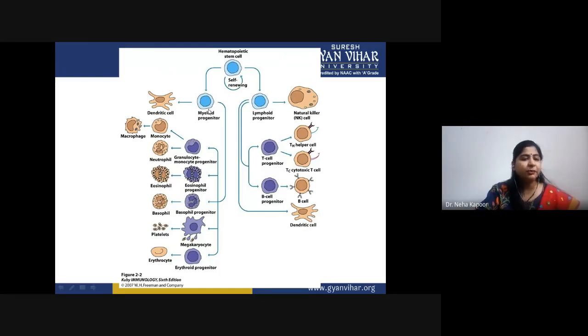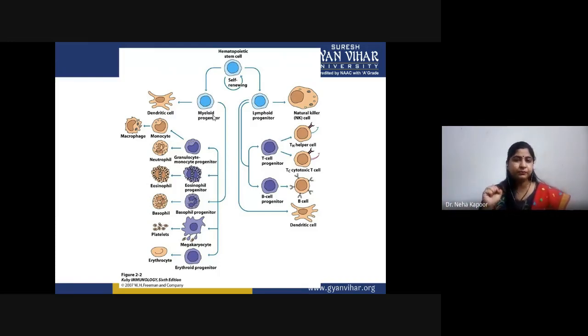Now, in case of myeloid progenitor, the main cell types are: it can either proliferate into dendritic cell or it will result in the formation of granulocyte monocyte progenitor that will give rise to neutrophil, then eosinophil, basophil, platelet, erythrocyte. All of these things basically originate from a myeloid progenitor, and we must understand how these cells develop.